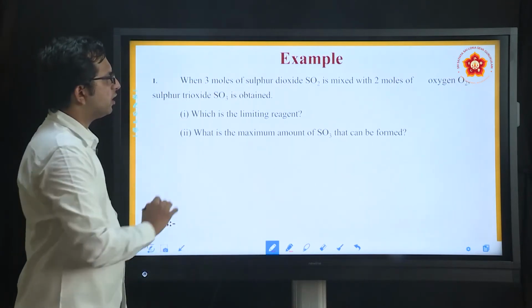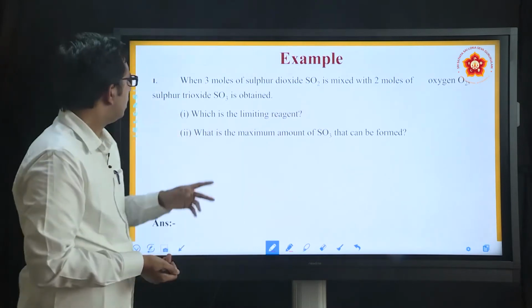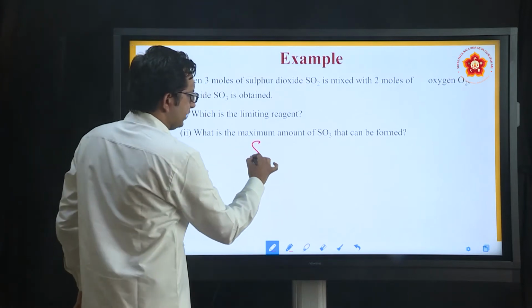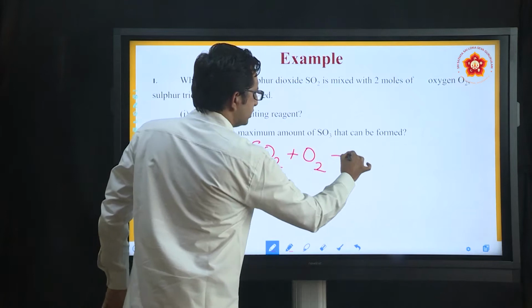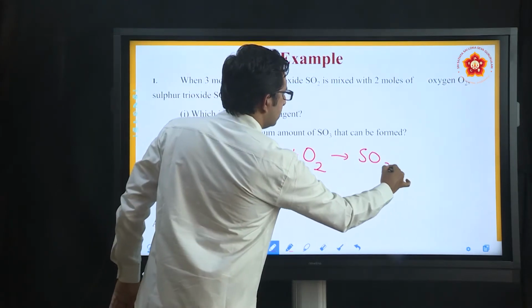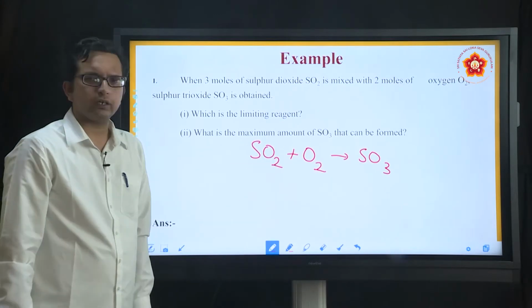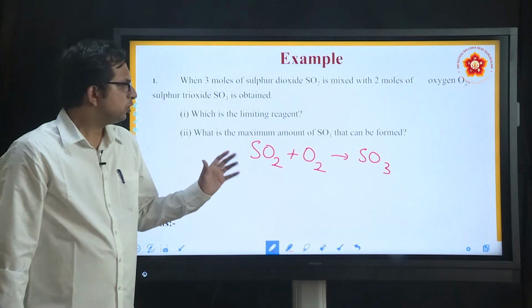When 3 moles of sulfur dioxide is mixed with 2 moles of oxygen, sulfur trioxide is obtained. So, for this, first what we have to do? We have to write an equation. SO2 plus O2 gives rise to SO3. Sulfur dioxide is reacting with oxygen to form sulfur trioxide. Now, you have to balance this reaction also. So, how do you balance it?